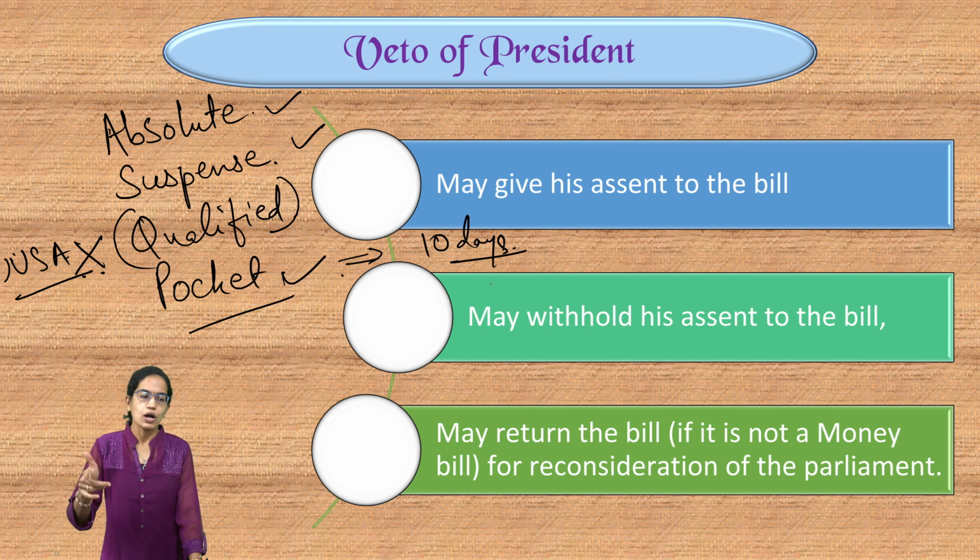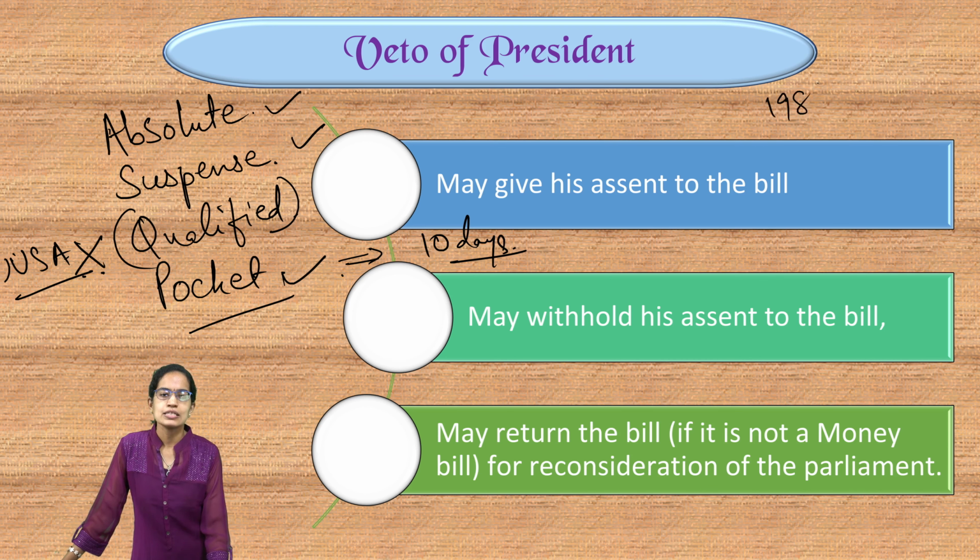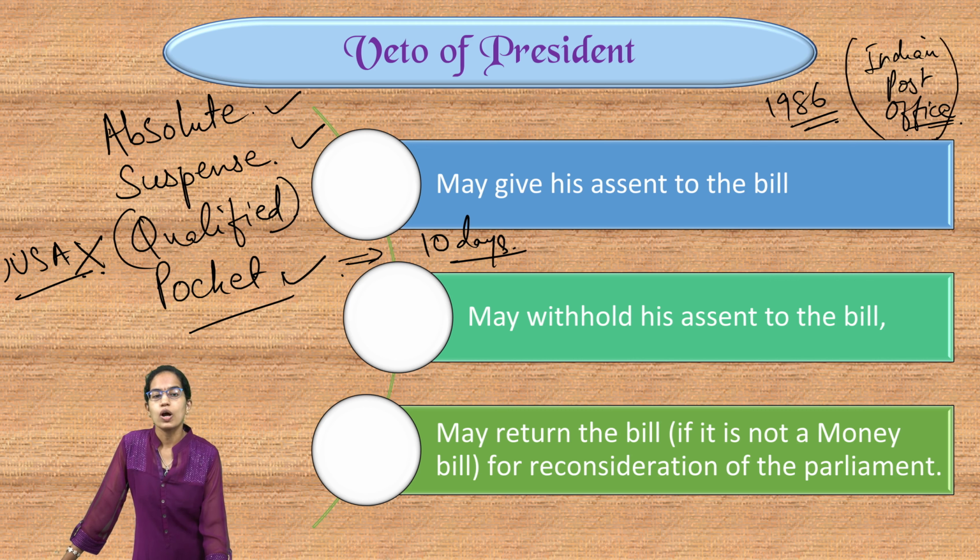Now, where this pocket power was used, a very interesting case study is 1986. In 1986, Parliament passed a bill which was the Indian Post Office Amendment Bill. At that time, Gyani Zail Singh was the President of India. Now, Gyani Zail Singh did not want this bill to actually become a law.